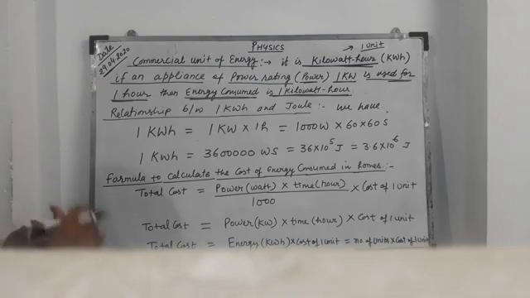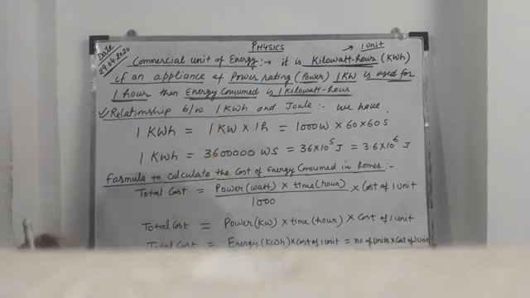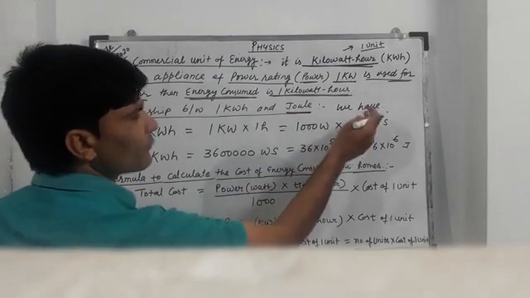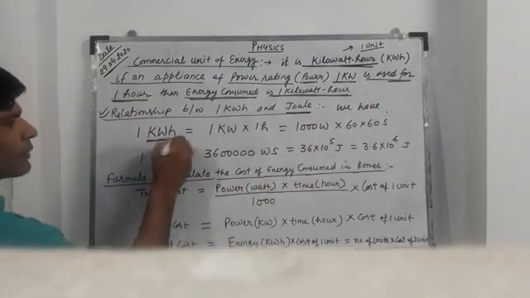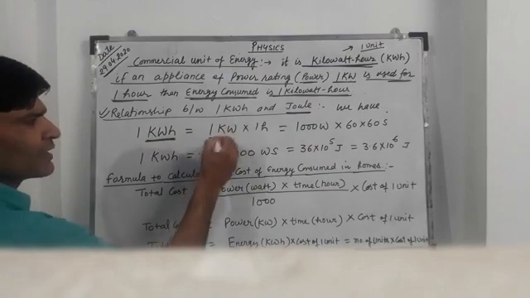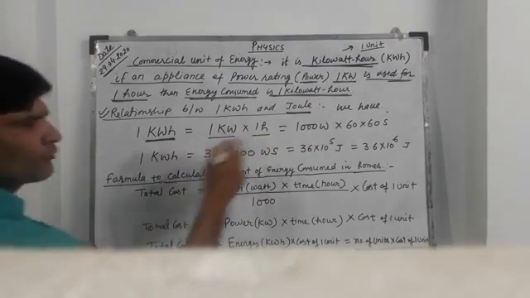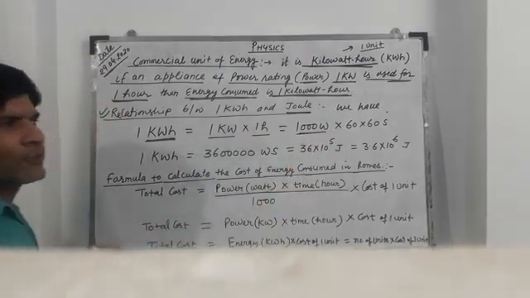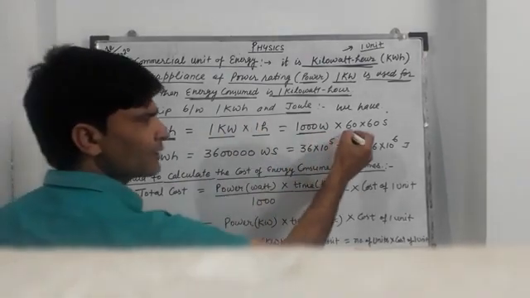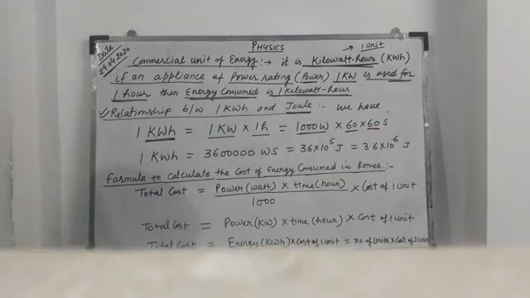Now the relationship between kilowatt hour and joule. We have 1 kilowatt hour is equal to 1 kilowatt into 1 hour. 1 kilowatt is equal to 1000 watt and 1 hour is equal to 60 minutes, 60 seconds each.